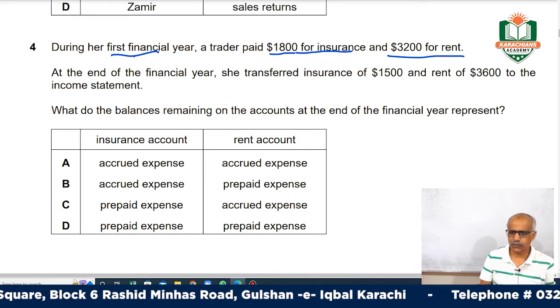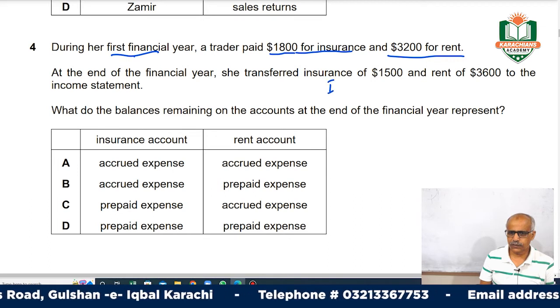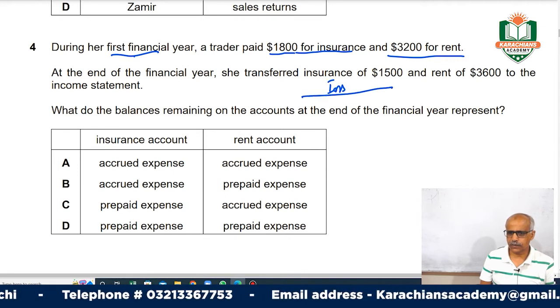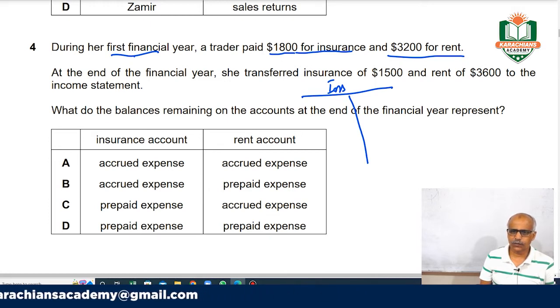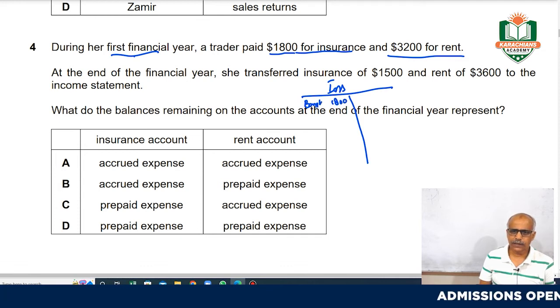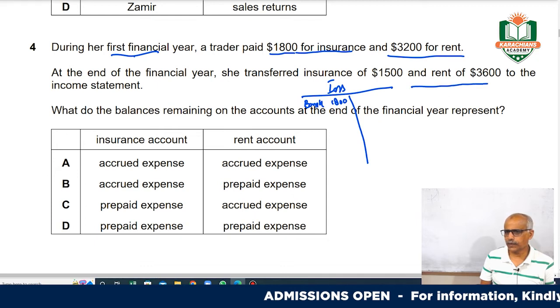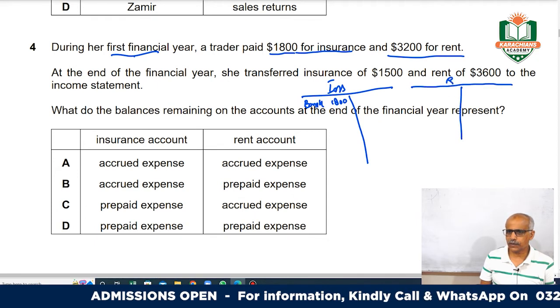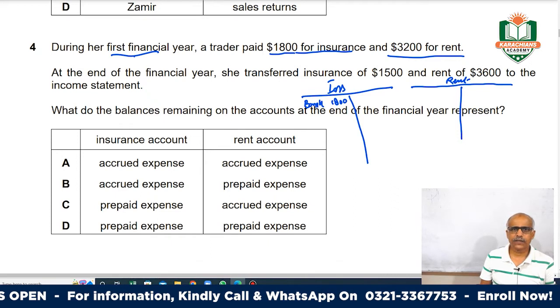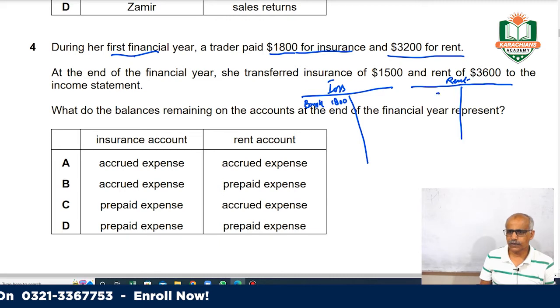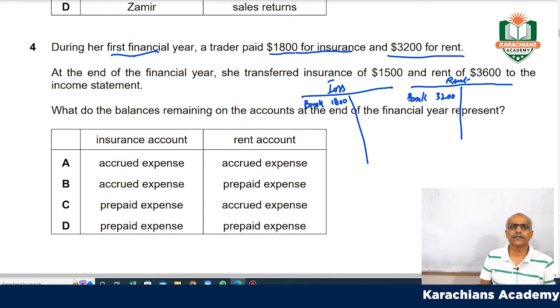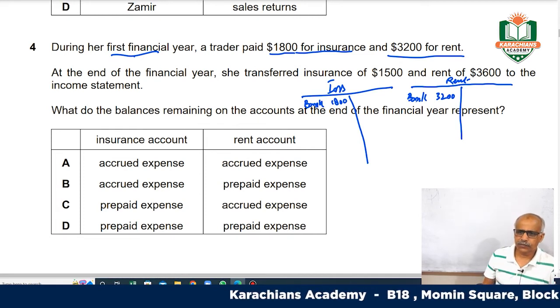If you see insurance, how much has he paid? 1800. So insurance expense debit 1800, bank credited. And how much has he paid on rent? 3200, so rent debit and bank credit, paid during the first financial year of the company.